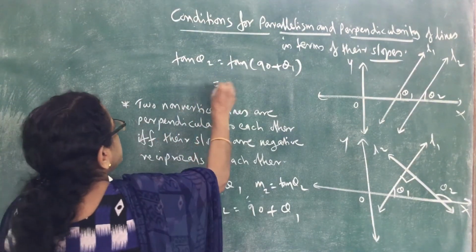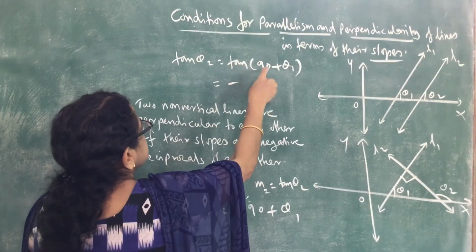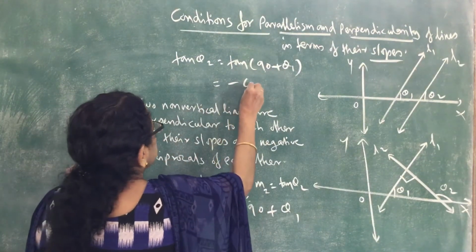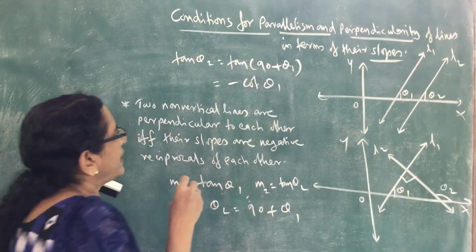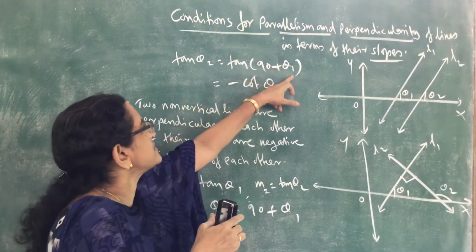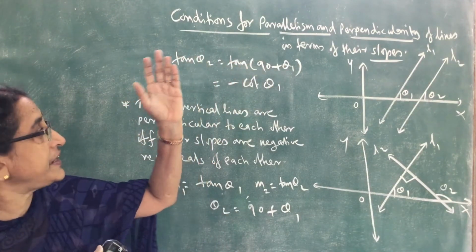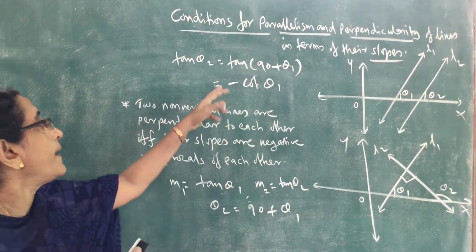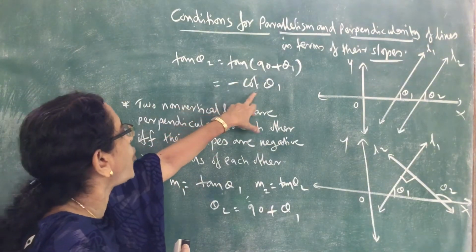So we have to write minus, and since it is 90, tan becomes cot. So minus cot theta 1. By trigonometry we have studied in that lesson, when 90 plus, tan becomes cot, and 90 plus theta 1 is second quadrant where tan is negative. Therefore, we write minus cot theta 1.